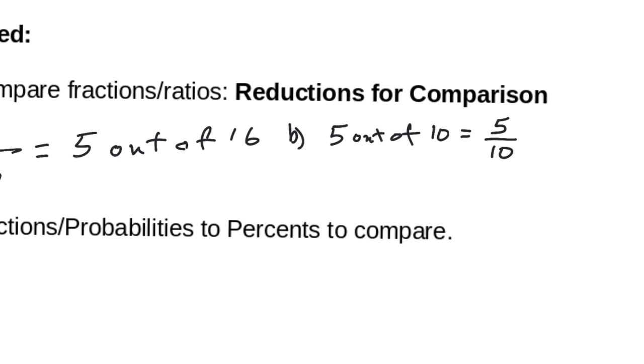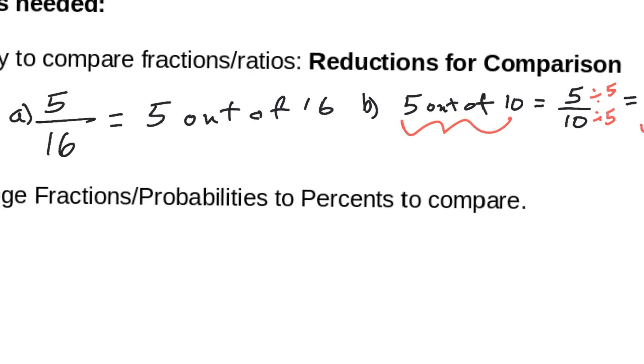Now, the fact is 5 over 10 can be changed into a different fraction because both the 5 and the 10 can be divided by 5. So that gives us a final answer of, say, 1/2. So you could say the following: 5 out of 10 is equal to 1/2. So you should be able to do something like this in your next bit of homework assignment. Now, let's go and take a look at the next concept.